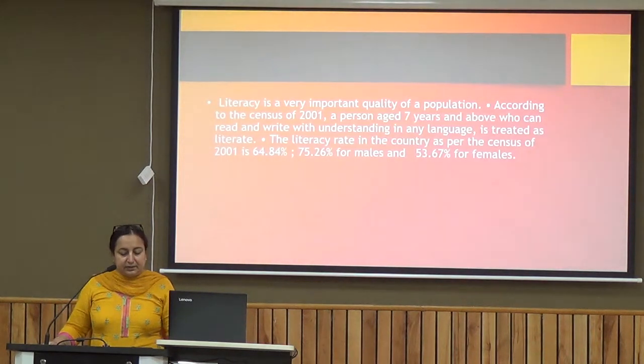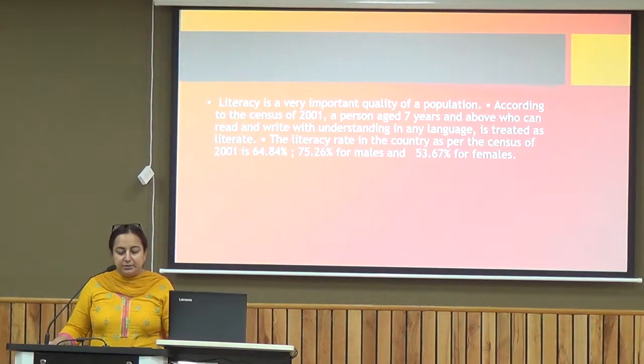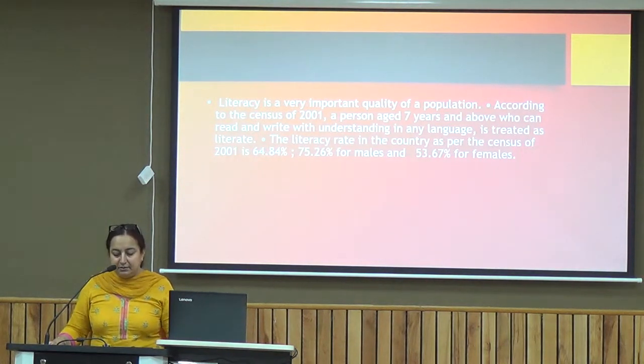Now literacy is a very important quality of our population. According to the census 2001, a person aged 7 years and above who can read and write with understanding in any language is treated as a literate person. This definition of literacy varies from country to country. So as far as India is concerned, a person aged 7 years who can read and write with understanding of any language is treated as a literate person.